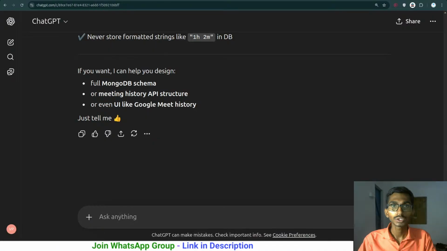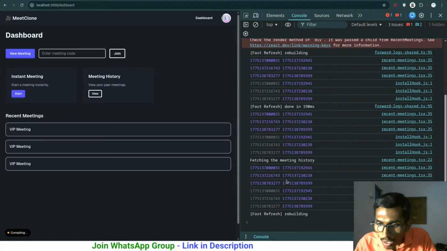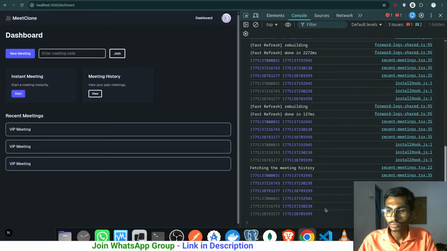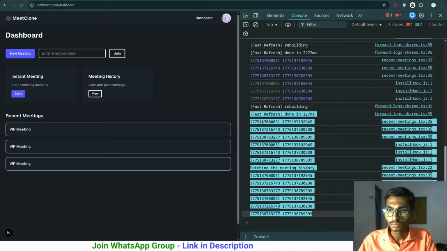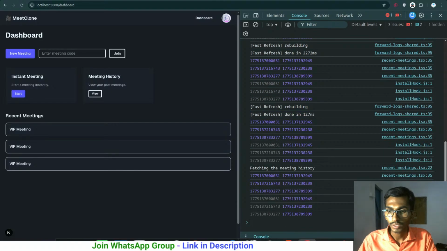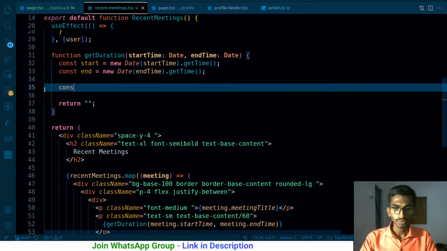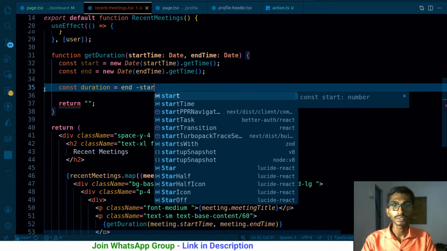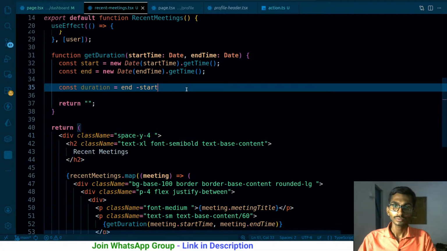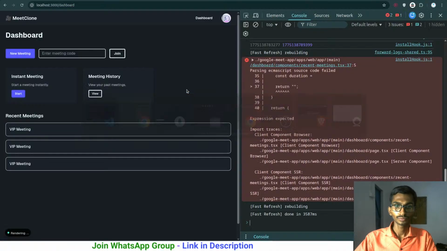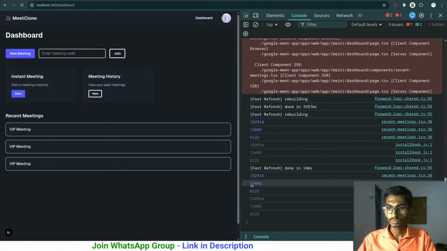That's what I want. Let me see how it works. So come back to this particular section over here. We are getting the time in milliseconds, right? That's what I wanted. Yeah, that's fine. Once we are getting that, we have to calculate the total time. So const duration is gonna be equals to end minus start, and console.log duration. So this is the time that it took, in milliseconds.